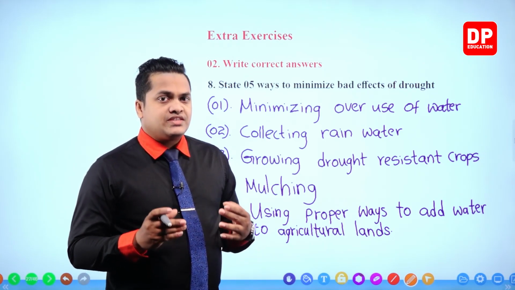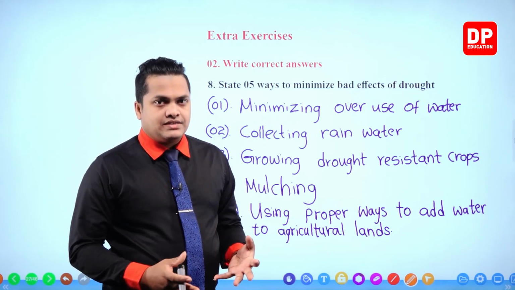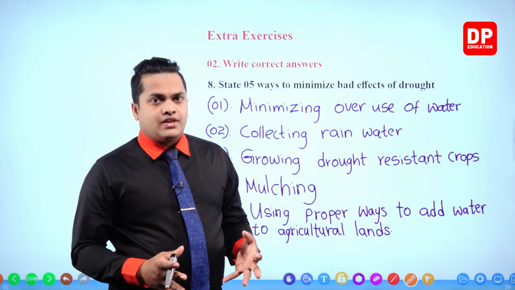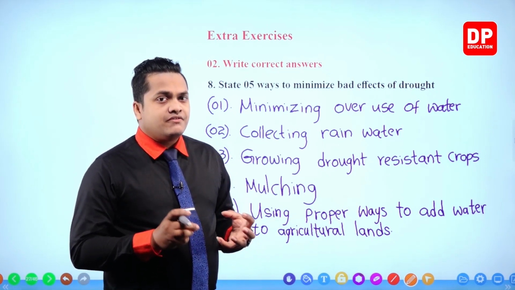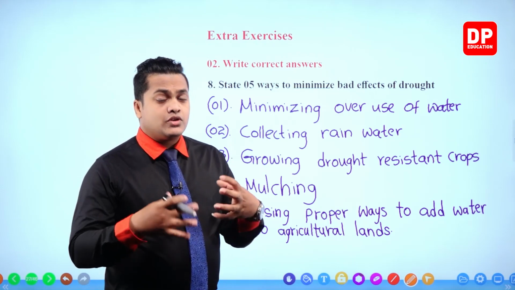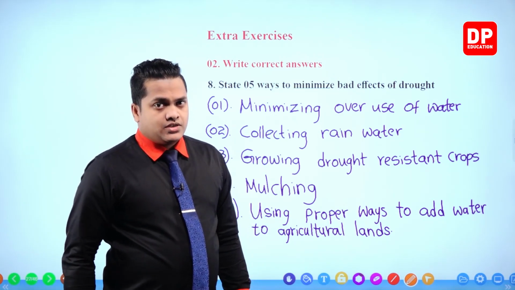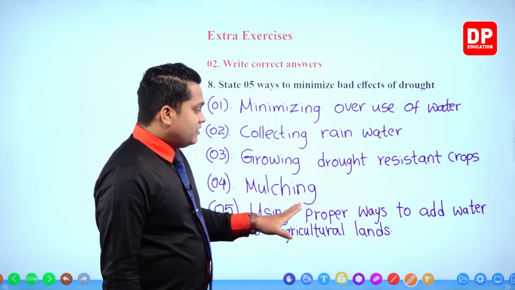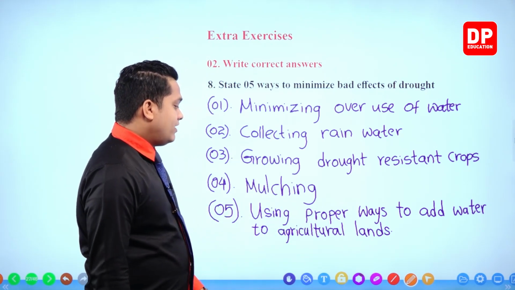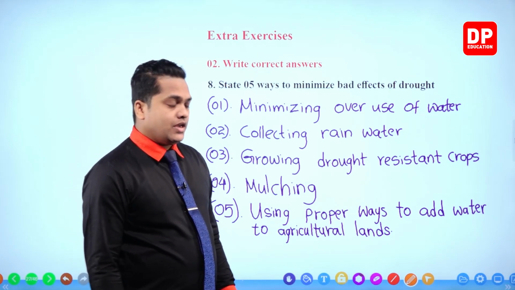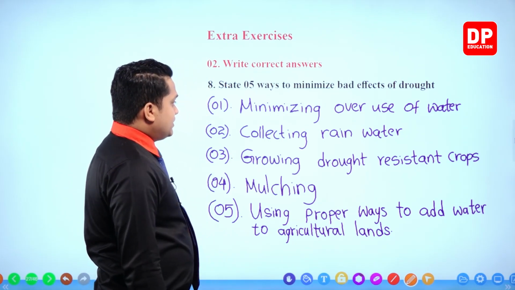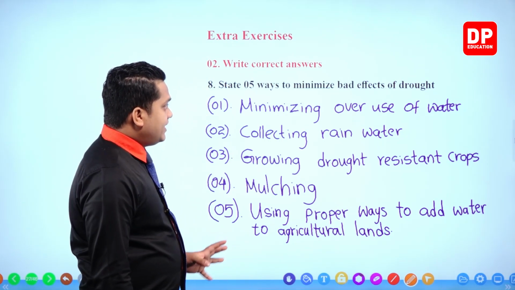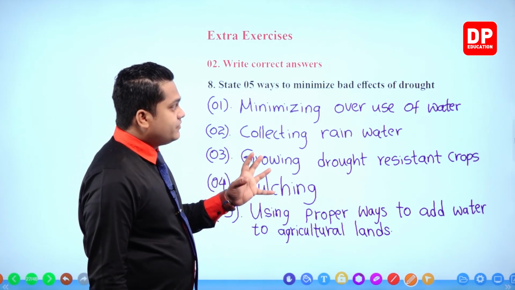Otherwise, the wastage of water will increase. And because of that, the bad effects of the drought season will also increase. So it's very important to use proper ways to add water to our agricultural lands. Right. So these are several ways to minimize bad effects of drought.